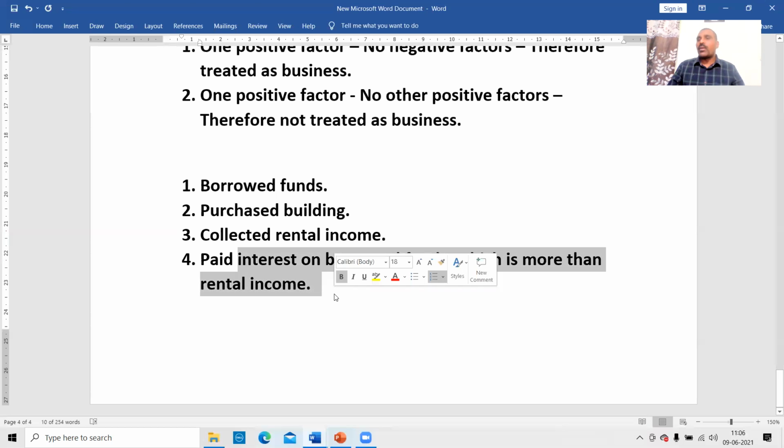Otherwise, why would anyone pay more interest on borrowed funds and collect less rental income? Because he has an intention in mind that if I sell this building, I'll get more profit. Therefore, today I am paying more interest expenditure. That means the purchase is made with an intention to resale.